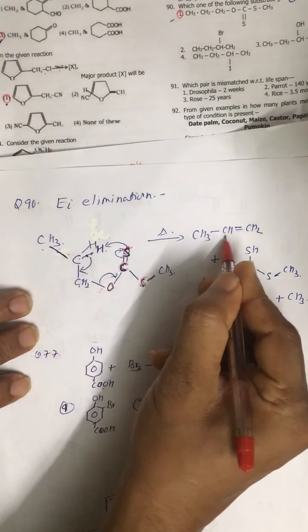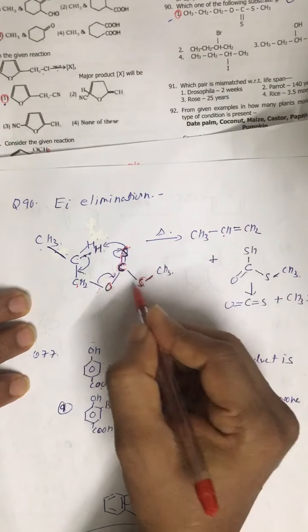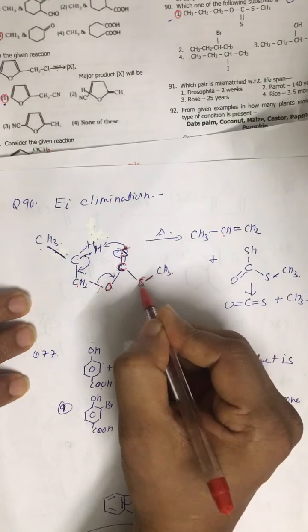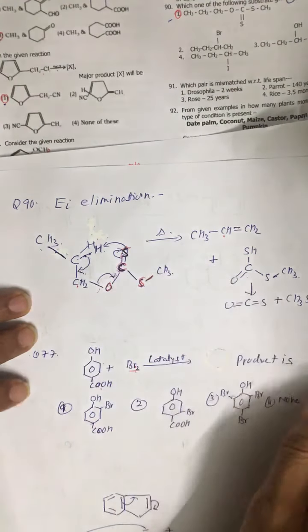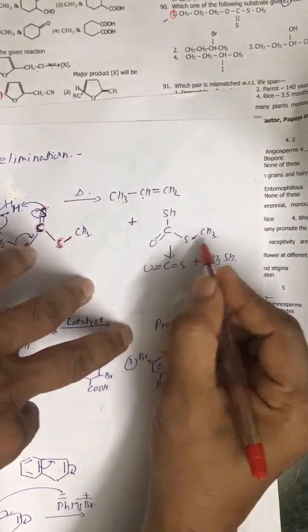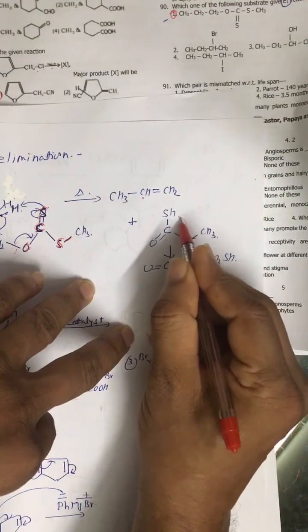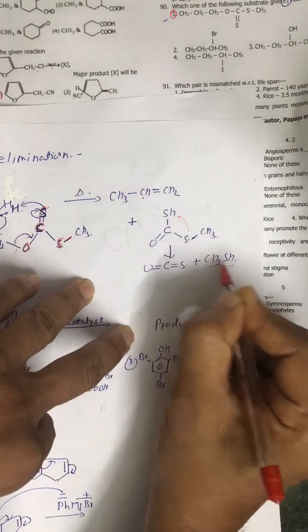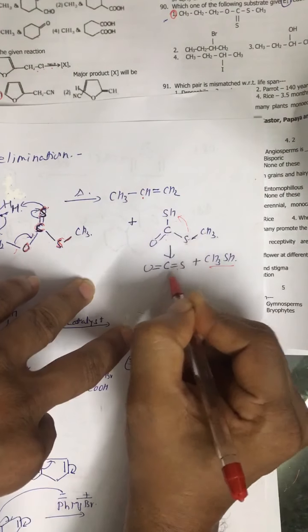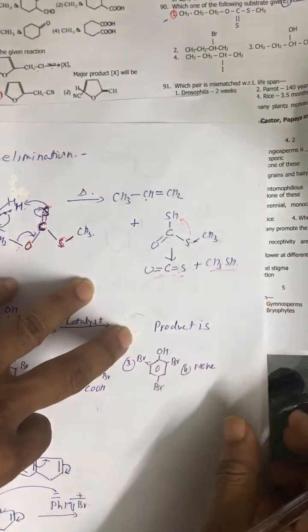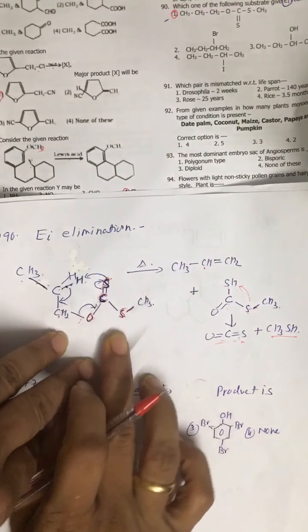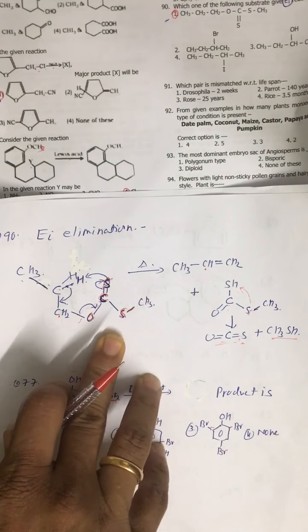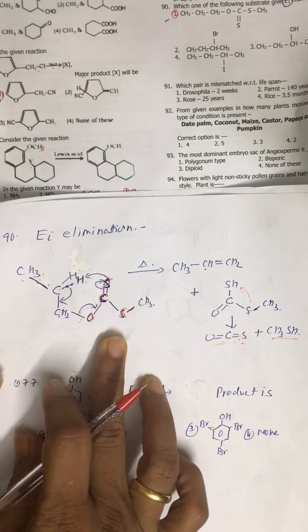So over this carbon positive charge is produced, which is filled by this electron pair. So we get propene basically, and we get CH3, S, C, SH and C double bond O, and finally CH3SH is removed, and we get CO double bond S. So this is internal elimination mechanism. This is exhibited by xanthates and acetates, etc. Alright, thank you.